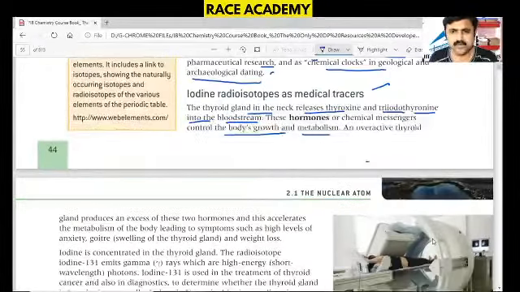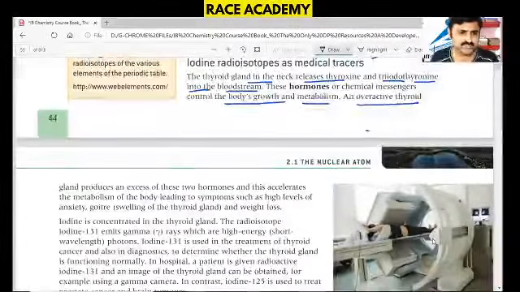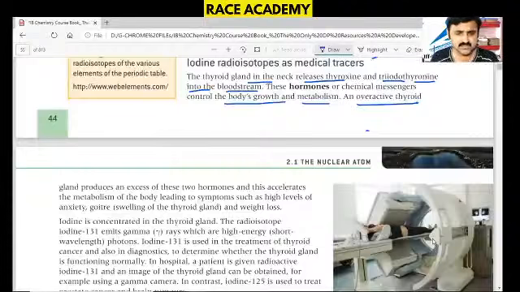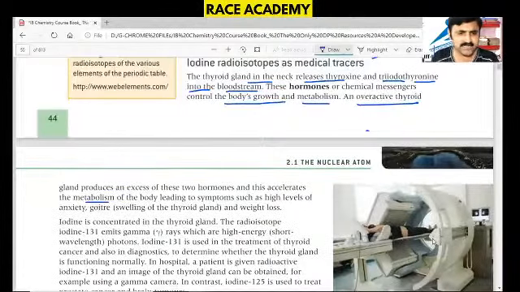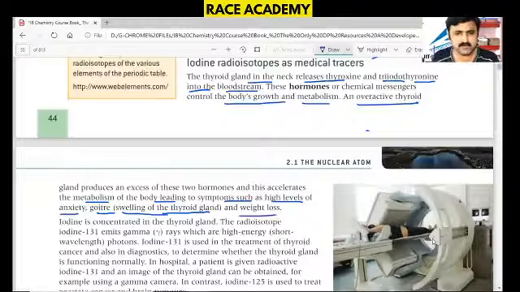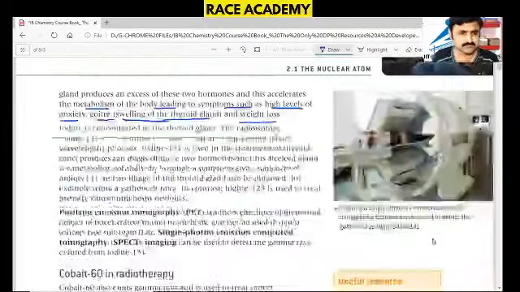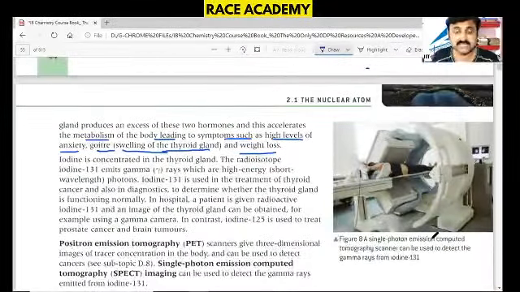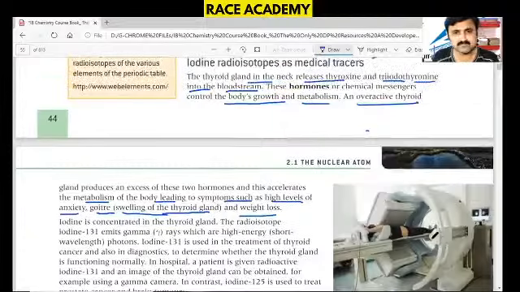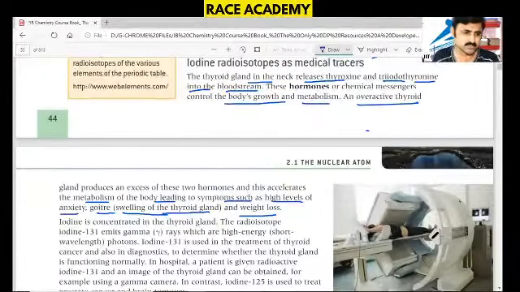An overactive thyroid gland produces excess of these two hormones, which accelerates the metabolism of the body, leading to symptoms such as high levels of anxiety, weight loss, and goiter, another disease, which is swelling of the thyroid gland. So there are two problems here.